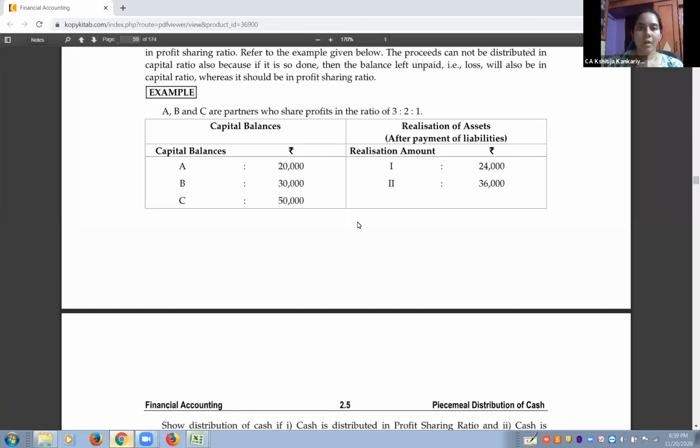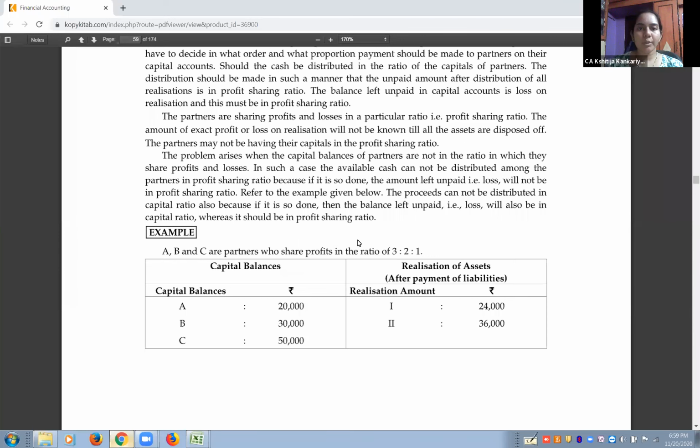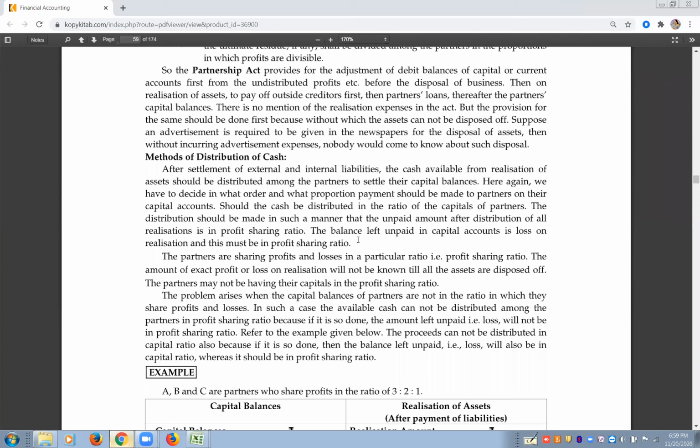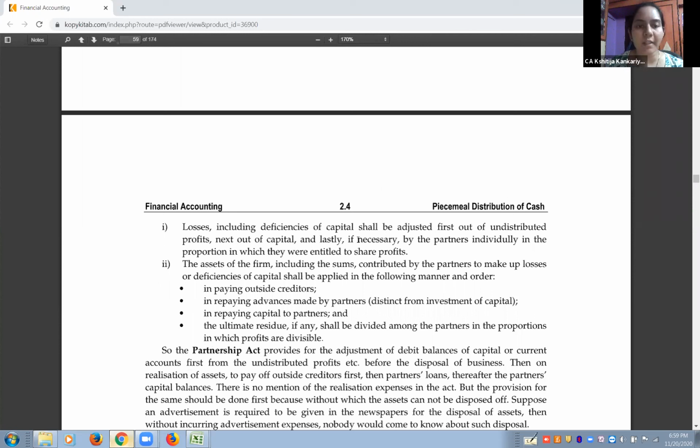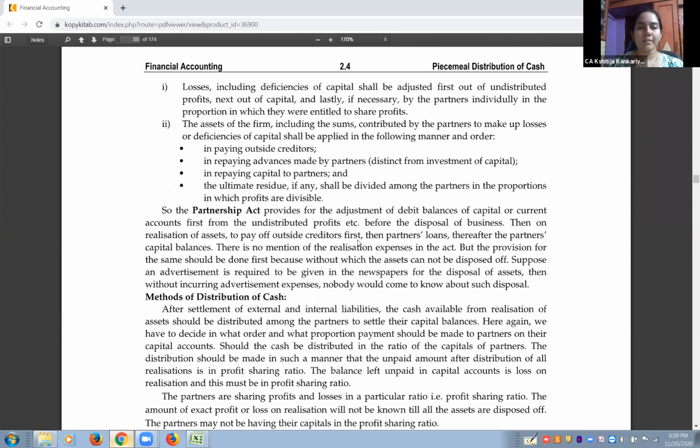Okay, so chapter number 2, piecemeal distribution. This is page number 2.4 of your textbook, Nirali Publication, page number 2.4. Now, as we have seen in that chart, the external parties have to be paid first in the piecemeal distribution, then the internal parties, and then the capital.